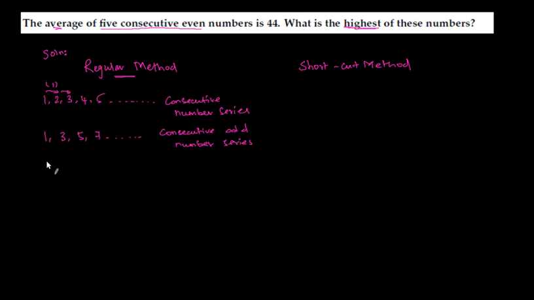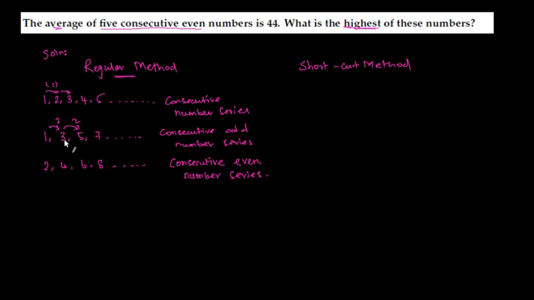Then what is the consecutive even number series? 2, 4, 6, 8 and so on. This is a consecutive even number series.